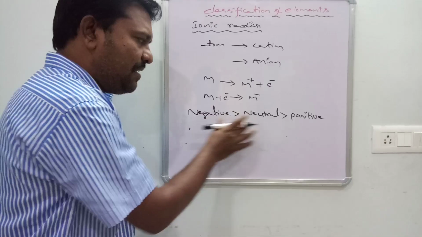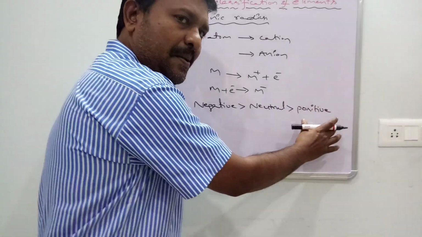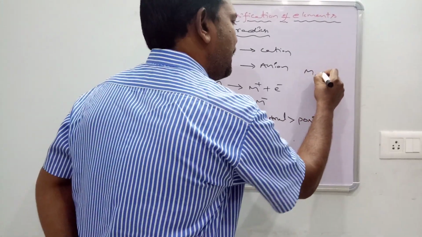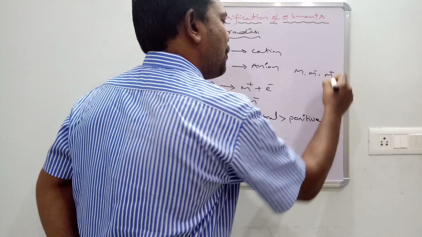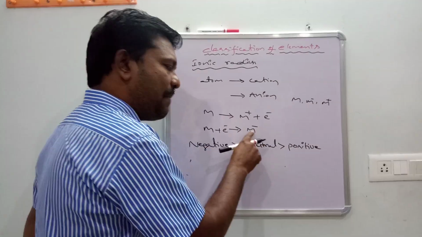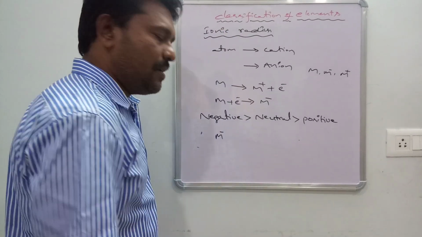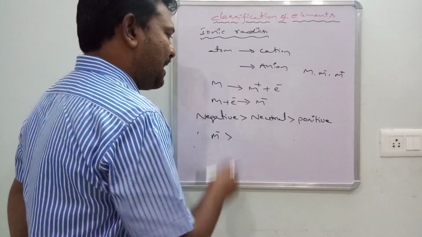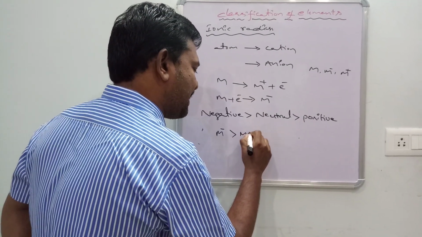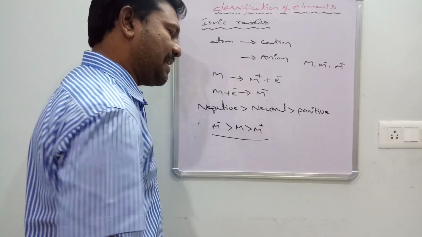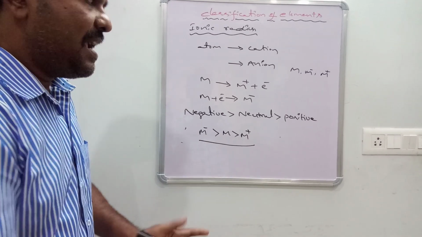Among these three, the negative one is M minus, it has the larger ionic radius. M minus is greater than the neutral atom M, and M is greater than positive M plus.